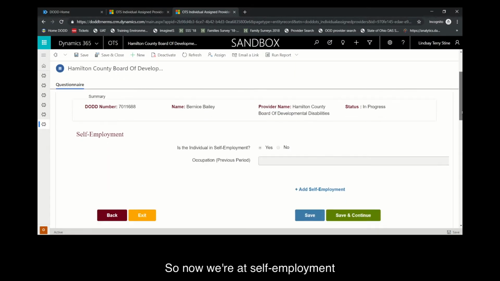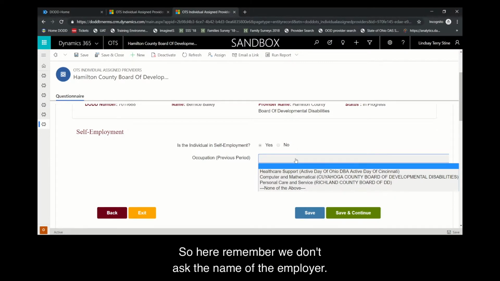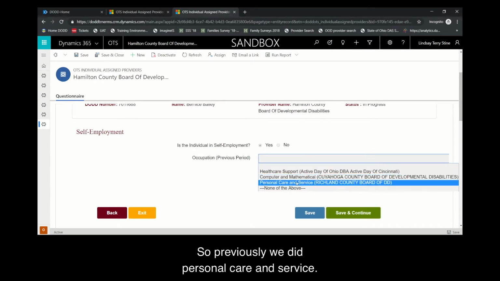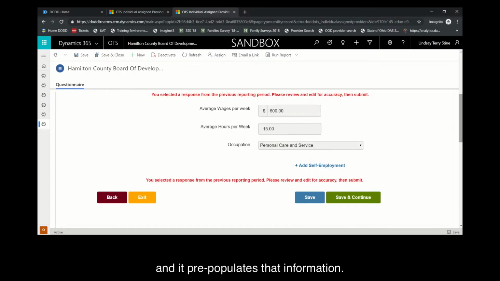So now we're at self-employment, where it lets us choose the occupation. So if you remember, we don't ask the name of the employer. We ask just the wages and hours and the occupation for self-employment. So previously we did personal care and service, so we're going to go ahead and select that, and it pre-populates that information. You can add as many as you need.